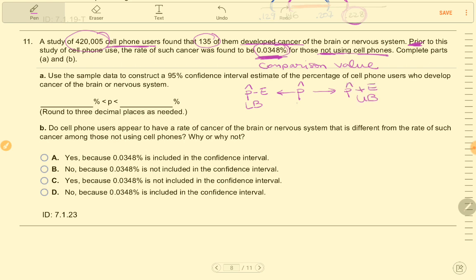And so the p hat that we're starting out at is not this previously known value, but 135 divided by the total in the study. So that's x over n, p hat, is 135 divided by n.